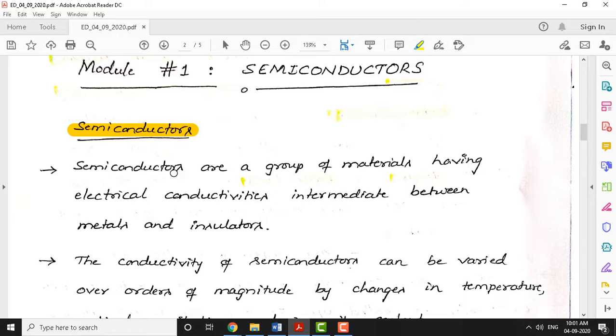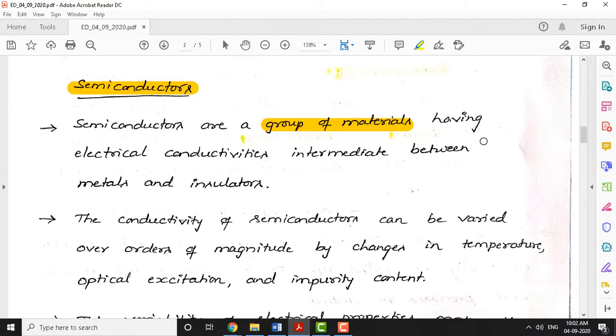Semiconductors are a group of materials. It's not just one material, it's a group of materials that you see in the periodic table, which have intermediate electrical conductivity, meaning it falls in between metals and insulators. This is the basic definition of a semiconductor: semiconductors are a group of materials which have electrical conductivity or resistivity that falls between metals and insulators.